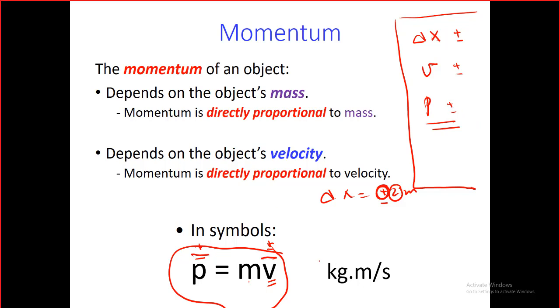The unit of the momentum is kilogram meter per second, because it's simply the mass in kilograms times the velocity in meters per second. It's directly proportional to the mass, يعني the bigger the mass, the bigger the momentum, and also the bigger the velocity, the bigger the momentum. We know that.